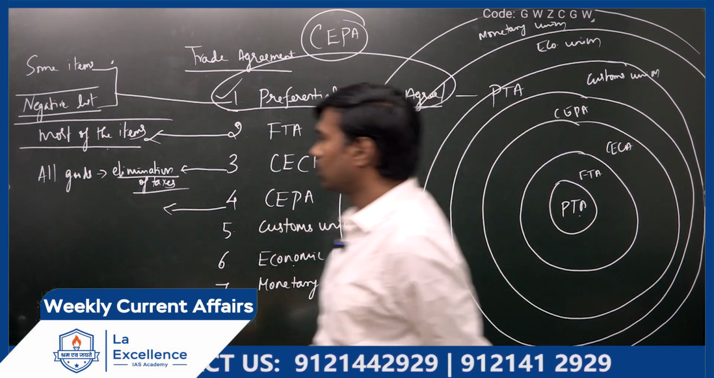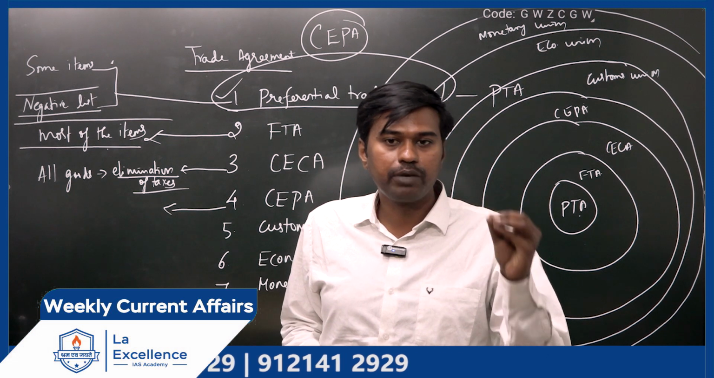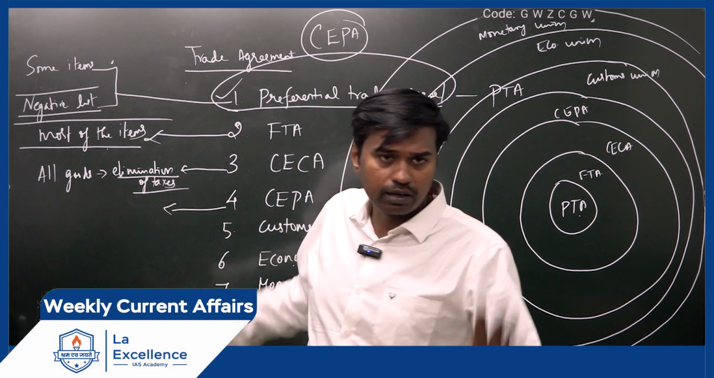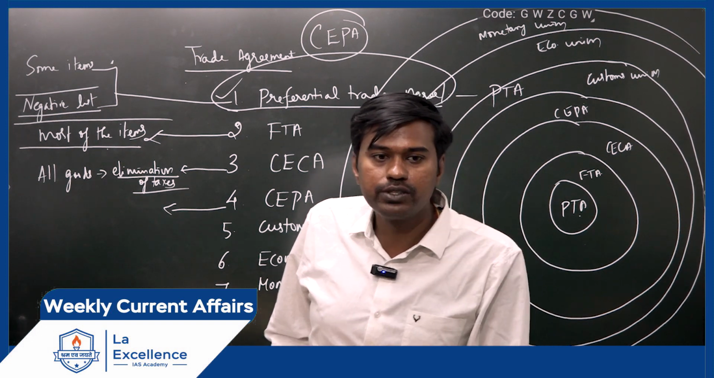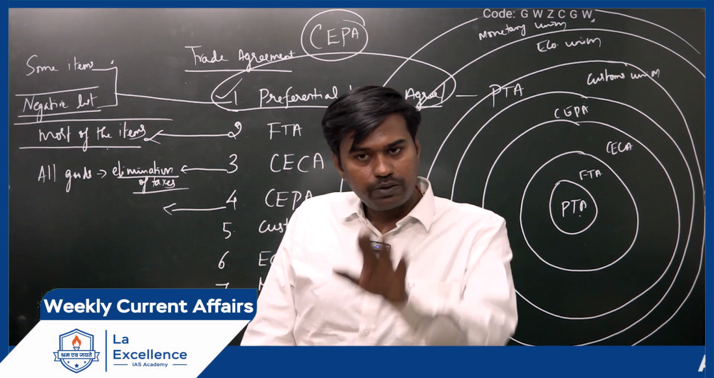Then what is it about? It's about not just trade in goods. In the comprehensive economic partnership agreement, if you see the first 3 items, they are mostly talking about trading in goods only. There is another trade which is there. What is it? Services. Trade in services is there.